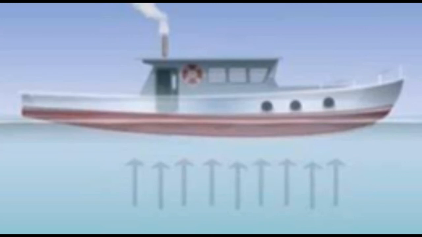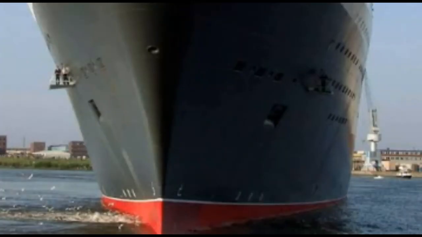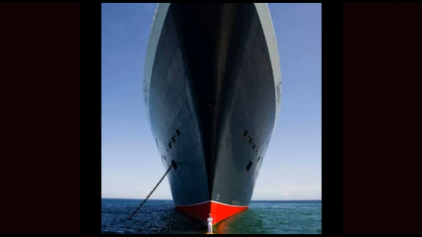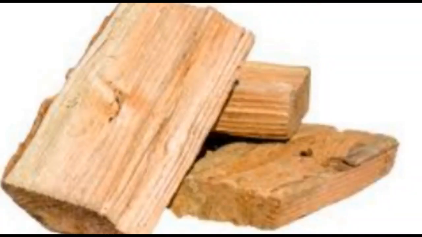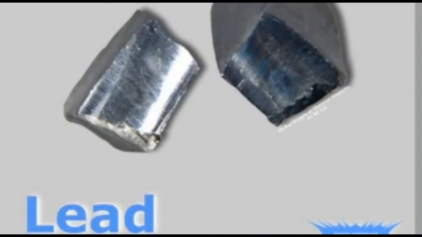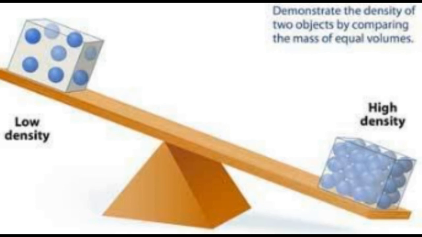So water has an upthrust force, and very large ships can float on the sea due to the upthrust force applied on any object in the opposite direction, so it balances the weight, and that's why the largest ships can float on the water. Yes, this is lead. Its density is very high. It's a very strong element in our chemistry.